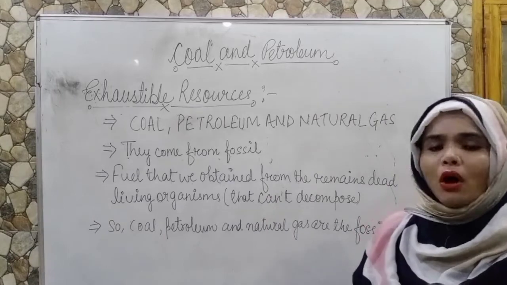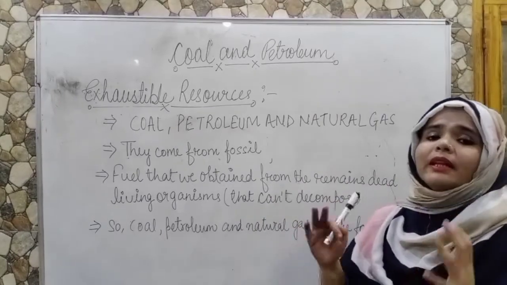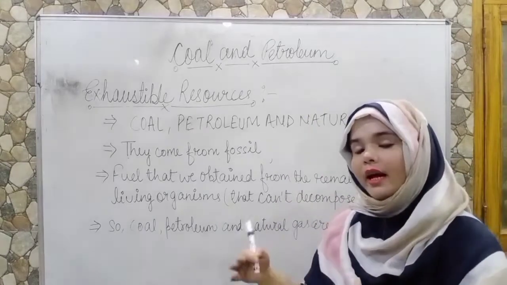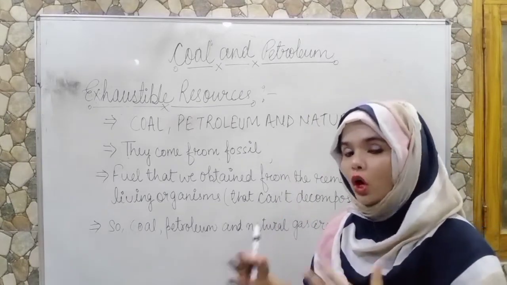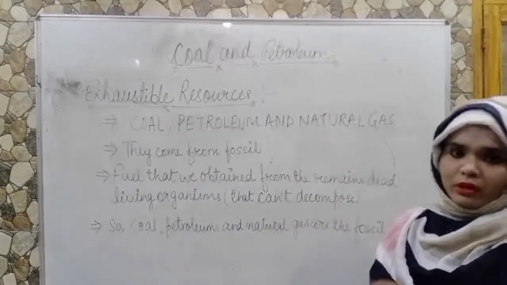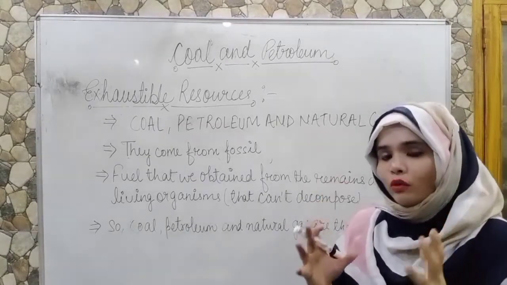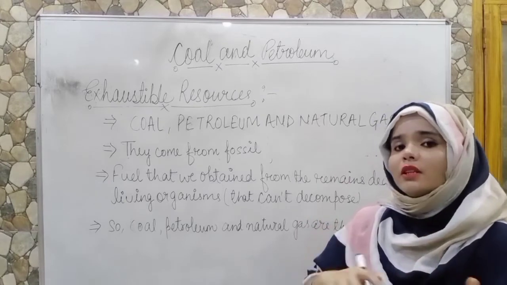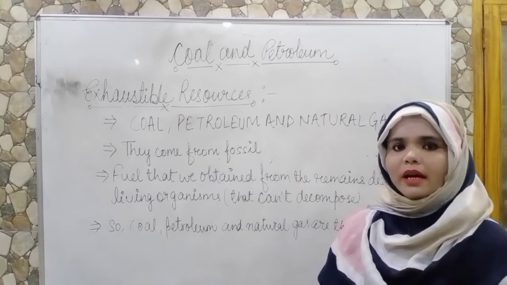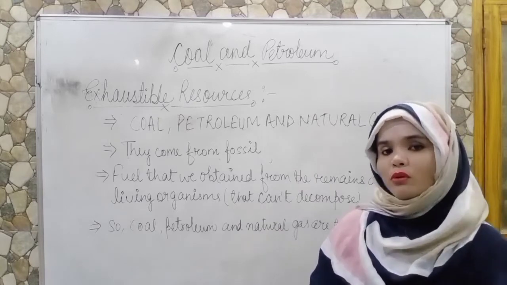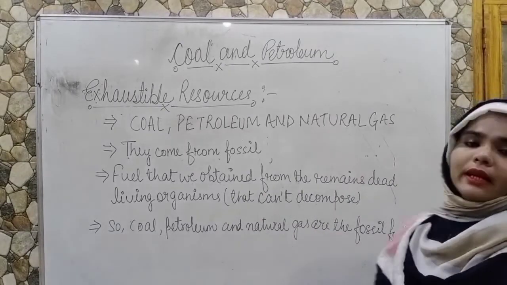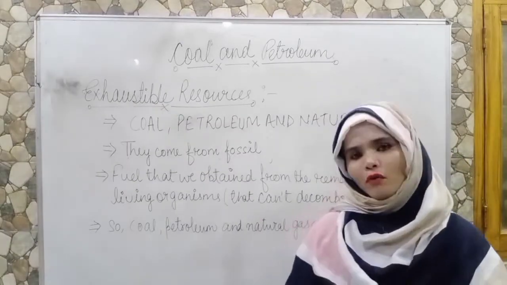These organisms were living, but now they are dead, and these dead remains get converted into fuel. That means the part of the dead organism which remains inside the earth can't be decomposed as the process goes on. So coal, petroleum and natural gas are the fossil fuels.